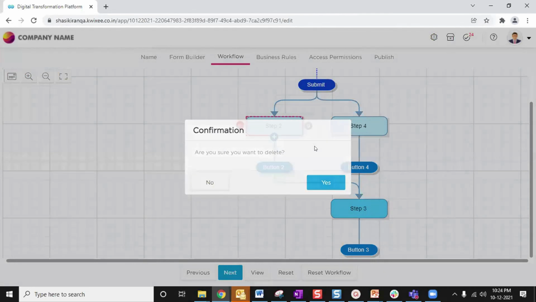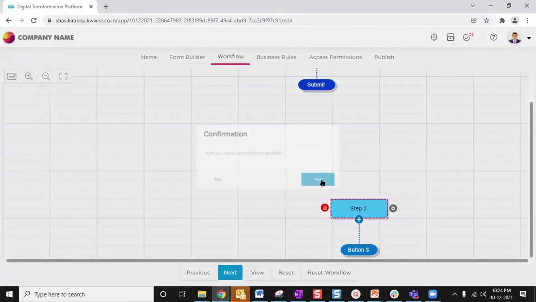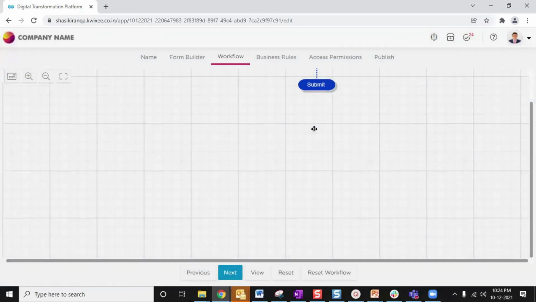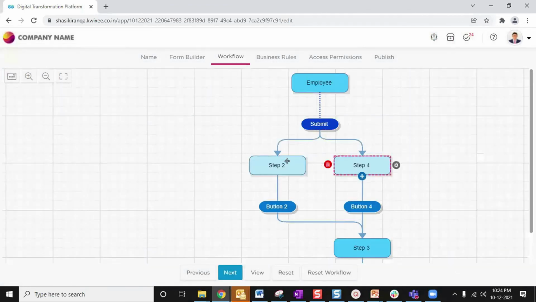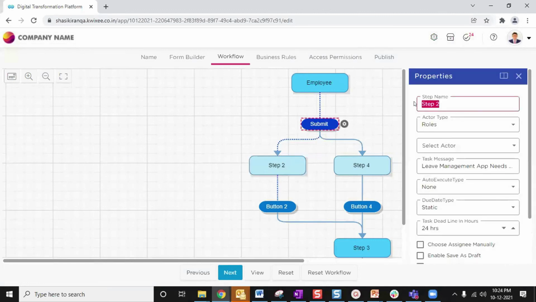In the same way, if you want to put any conditional flows, for example, in our leave type, we have 3 different types of leaves, right? I want to put a condition here that this is, let it be manager 1. And this, let it be manager 2.